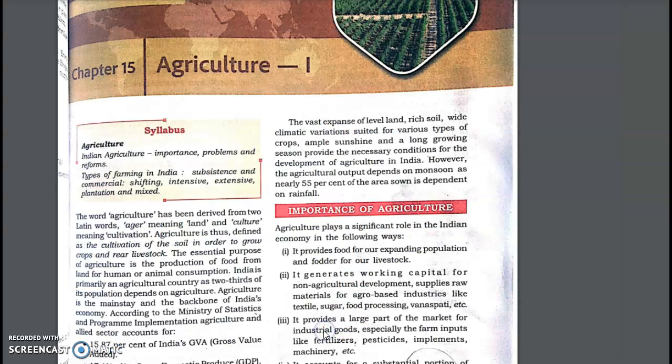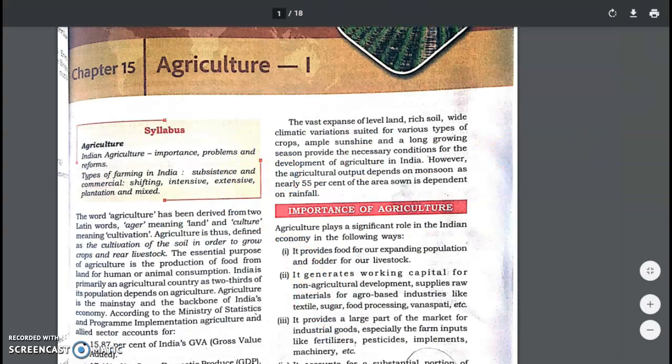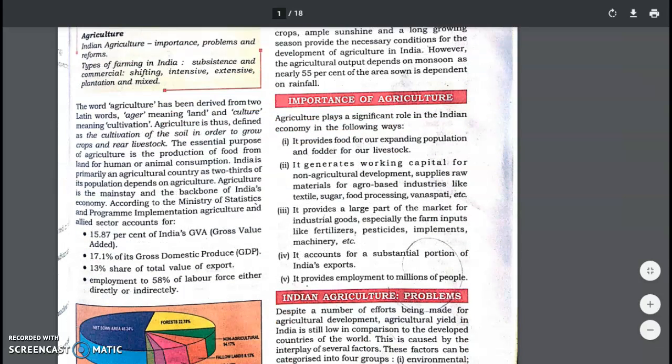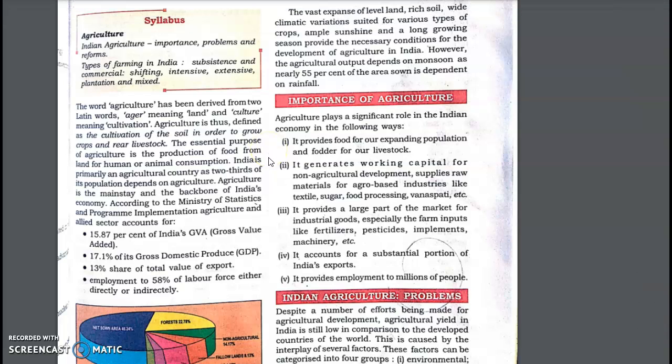So let me open with the topic. This is the topic Indian agriculture. And we all know that India is an agrarian country. That means it is an agriculture-based country. We basically depend on agriculture for growing crops as well as for rearing livestock. The essential purpose of agriculture is the production of food from land for human as well as animal consumption. And two thirds of the population of India depends on agriculture. So agriculture is the mainstay as well as the backbone of the Indian economy.